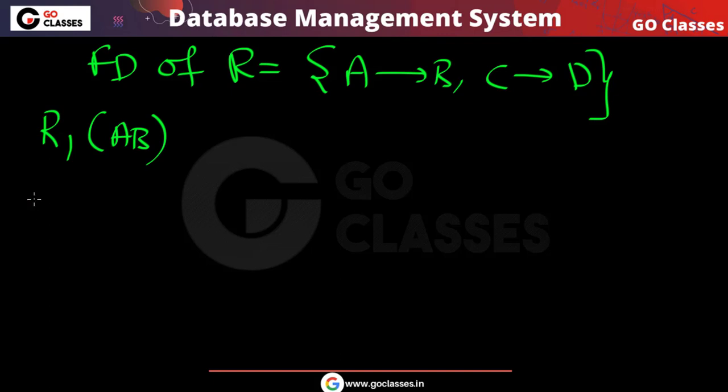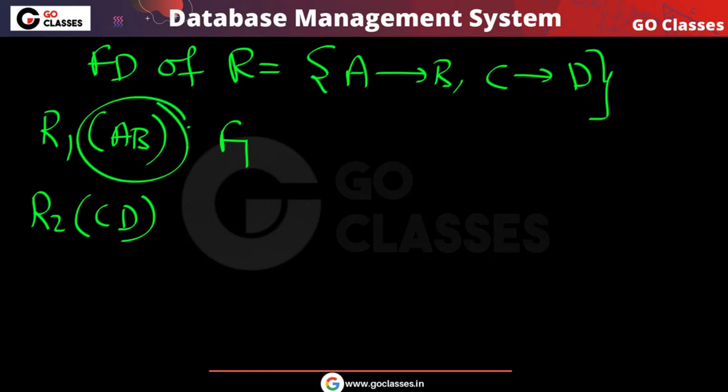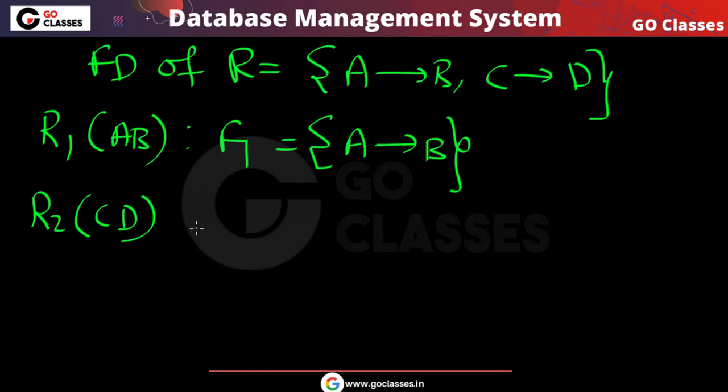In R1 we have A comma B, in R2 we have C comma D. So what functional dependencies hold on these attributes? Only A determines B holds on A comma B, and C determines D holds on C comma D.